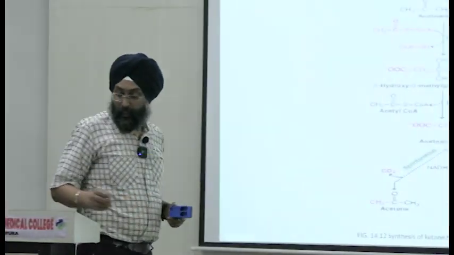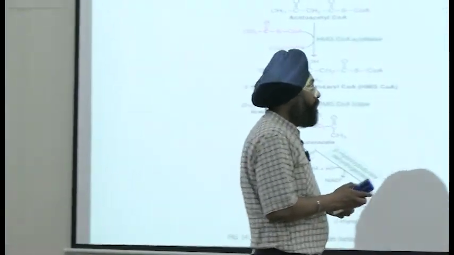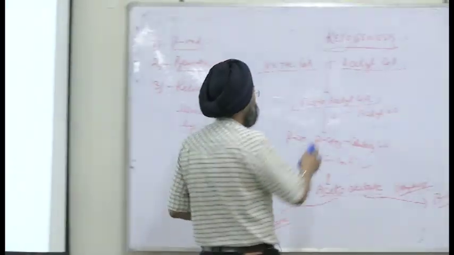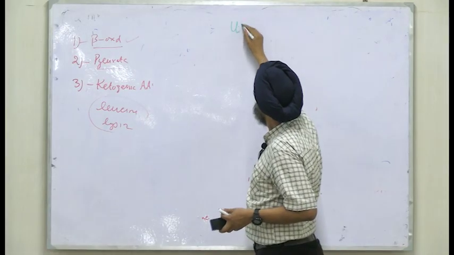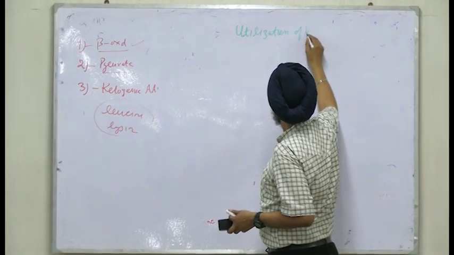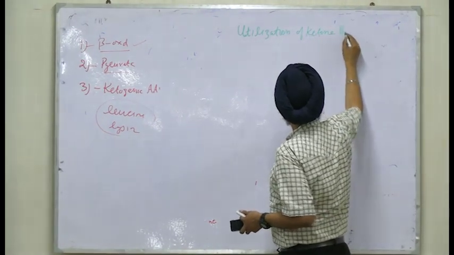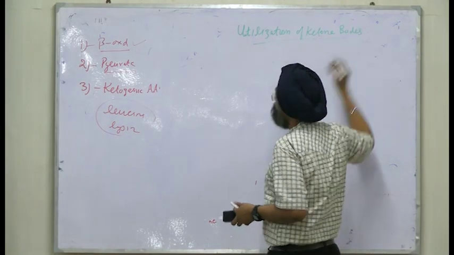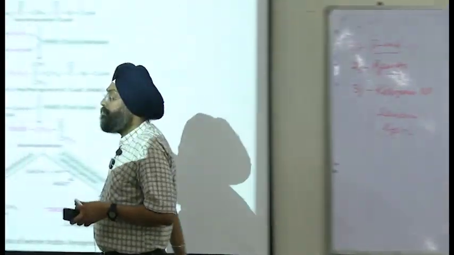Now, what is the utilization of ketone bodies? Done with these notes. Now we start with utilization. How will you utilize them? The three ketone bodies are, tell me the names, acetone, acetoacetate and beta-hydroxybutyrate, right?